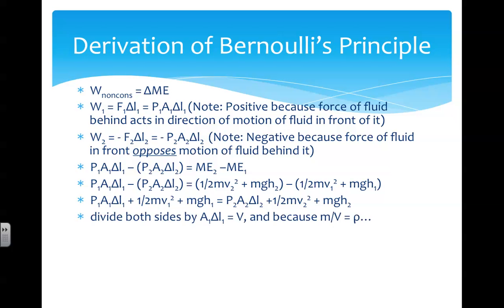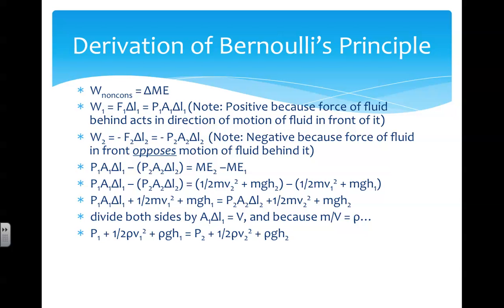Now, volume equals area times delta L, so we can divide each term in the equation by the volume, written as A delta L. And then, because mass divided by volume is density, we can eliminate mass divided by volume and replace it with density rho.